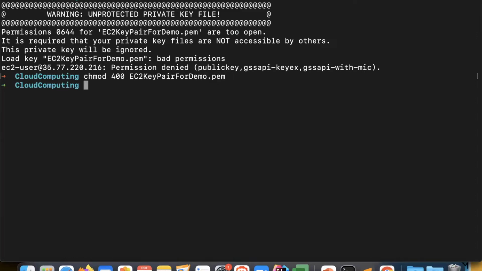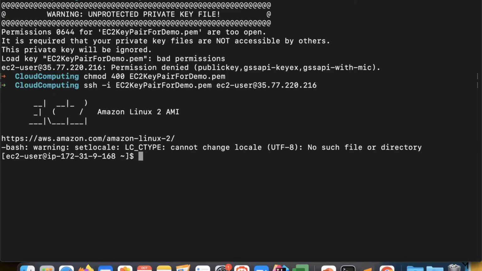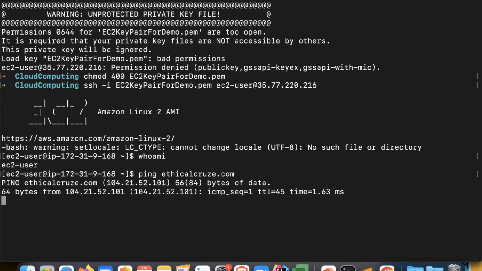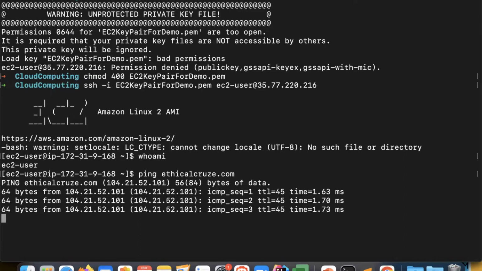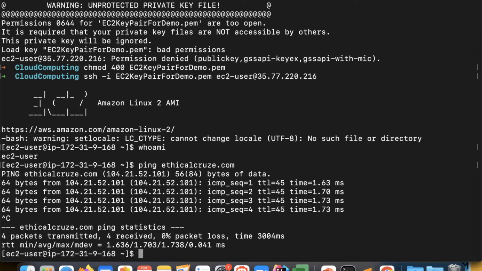Okay, that's done. Now I'll run this command again. And as you can see, I am now connected to this particular EC2 instance. First of all, I'll run whoami to check who the current user is. Then maybe I can ping one of my websites, and I can see I am getting a connection. Okay, so I'll just stop it. This is how we connect to our EC2 instance through an SSH connection.